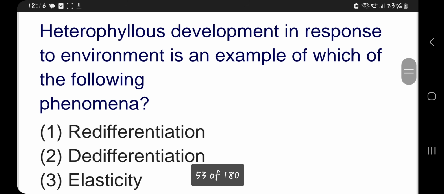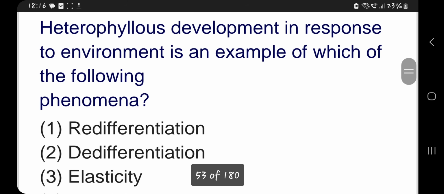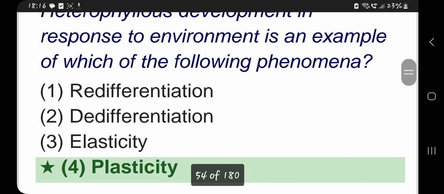Heterophylly, development in response to environment, is an example of which of the following phenomena? Plasticity. The fourth one is plasticity.